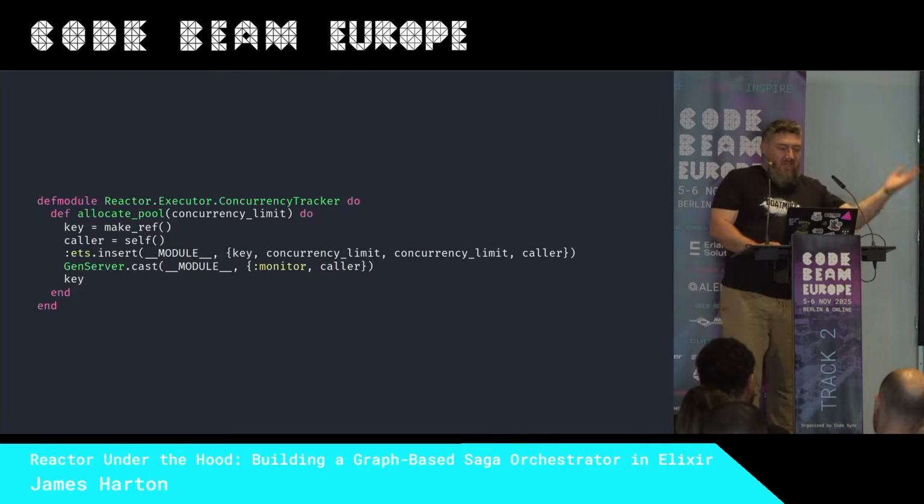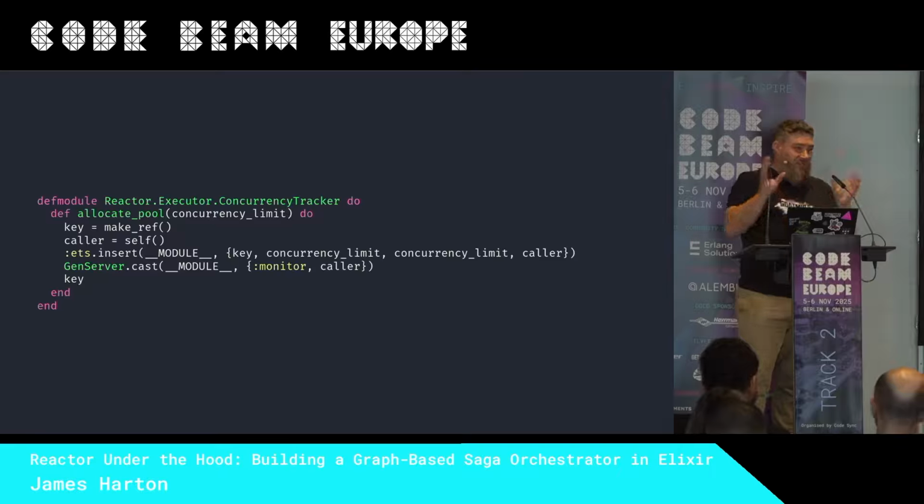So when we're asked to allocate a pool of a certain size, we insert a row in an ETS table, and that row contains the reference, which is kind of our key, the concurrency limit, the concurrency available, which obviously is the limit when we start, and the PID of the caller, which we then monitor in case it dies without telling us it needs to release its pool, and we can delete the row.